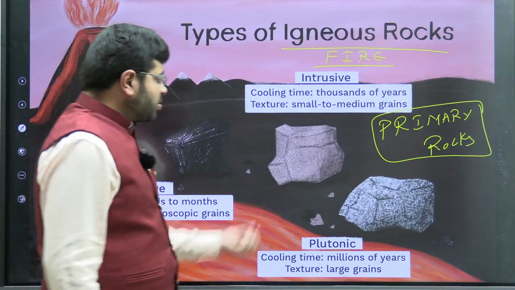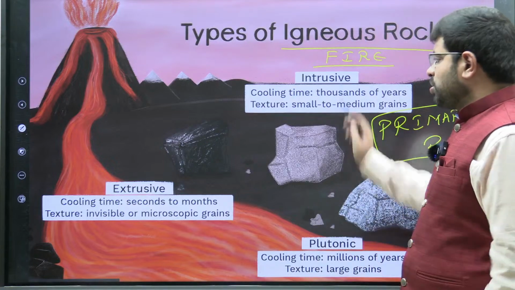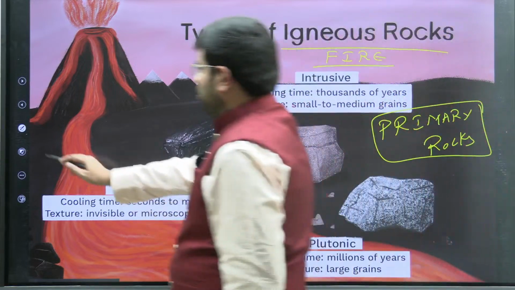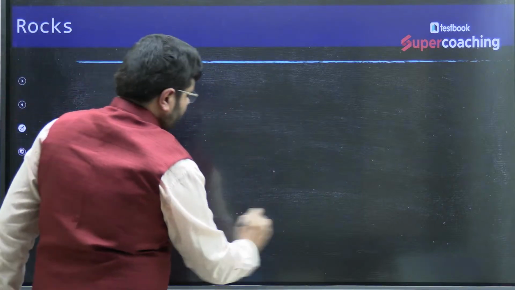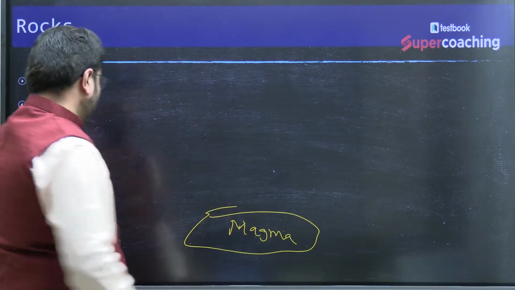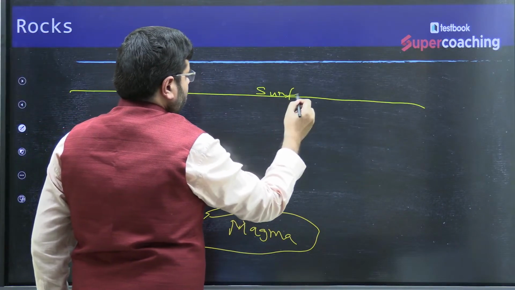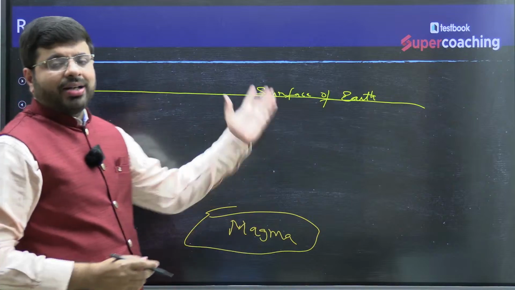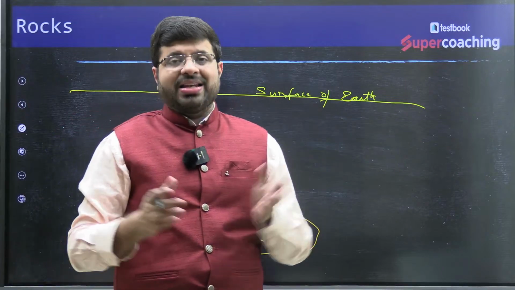Say, if a rock is cooled down deep inside the earth, we call it an intrusive rock, and when it is cooled down on the earth's surface, it is called an extrusive rock. Let me explain this. For example, this is a hot magma layer deep inside the earth, and this is the surface of the earth. Now the magma layer would be connected to the earth's surface by various processes. We all know the convective currents and various things, the volcanism process as such.